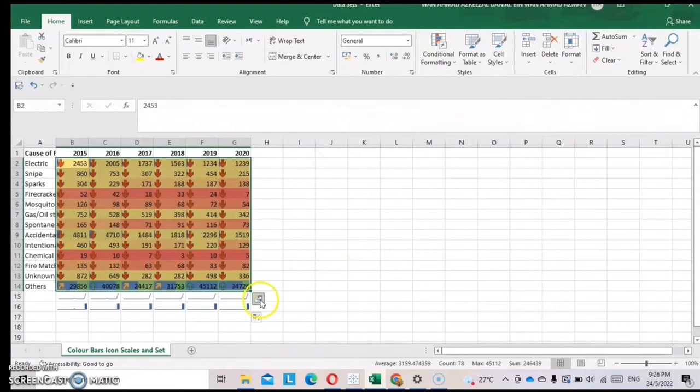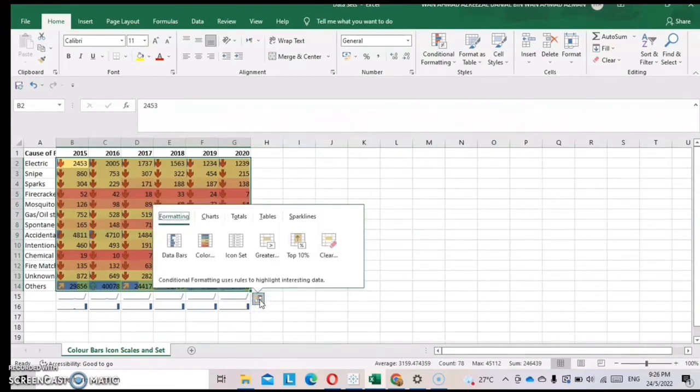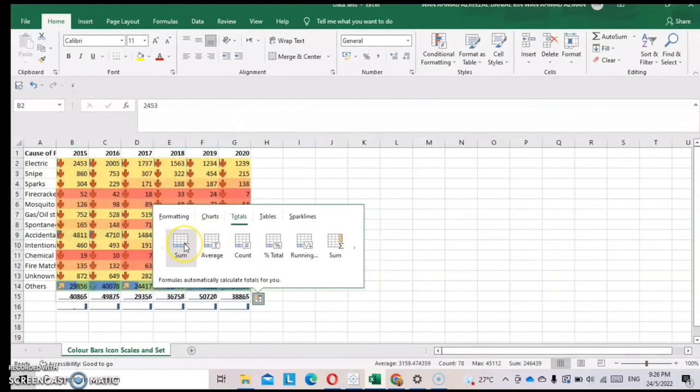Then you can see this quick analysis. If you want to edit this data, you can choose formatting, charts, totals, tables, and sparklines. For the totals, if you want to sum the data starting from the year 2015 until 2020, you can sum, average, count, percentage of total, running total, and sum of the causes of fire.